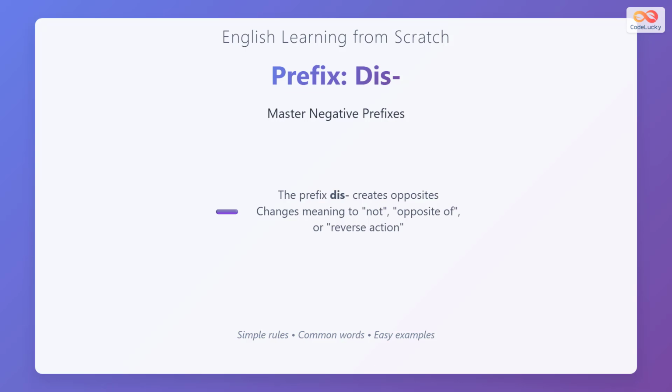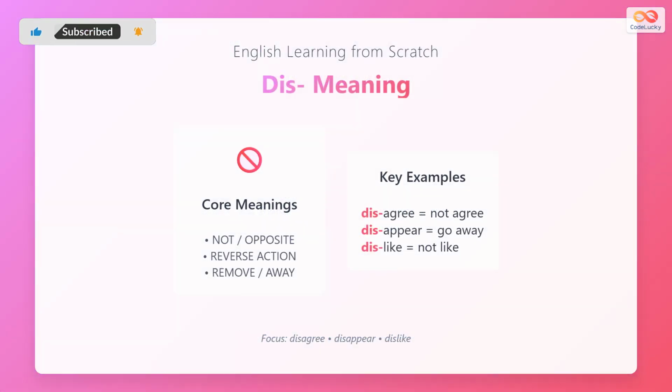The prefix dis creates opposites. It changes the meaning of words to not, opposite of, or reverse action. Dis turns positive words into their negative forms. Dis means not or opposite. It also means reverse action or remove away. Disagree means not agree. Disappear means go away. Dislike means not like.